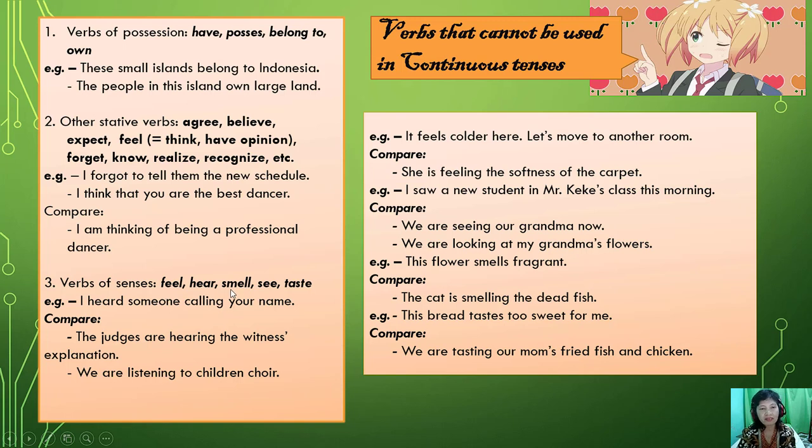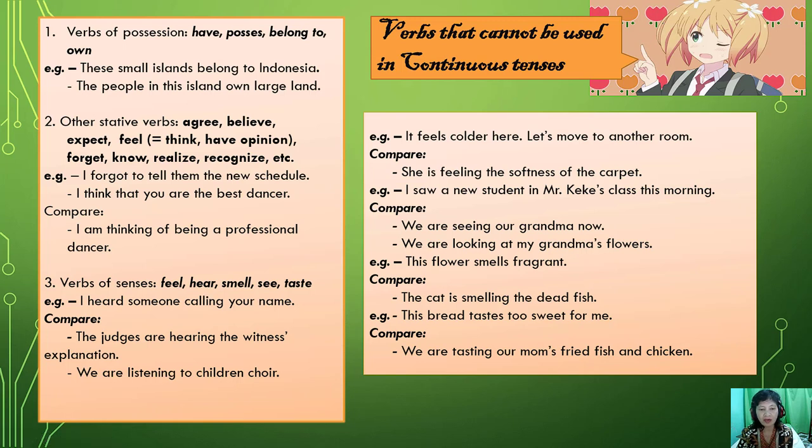Feel, hear, smell, see, taste. Yeah, we have 5 senses here. We talk about 5 senses here. Surely this verb relates to our organs, like skin, and then ears, nose, eyes, and tongue. These organs will identify the stimulation.